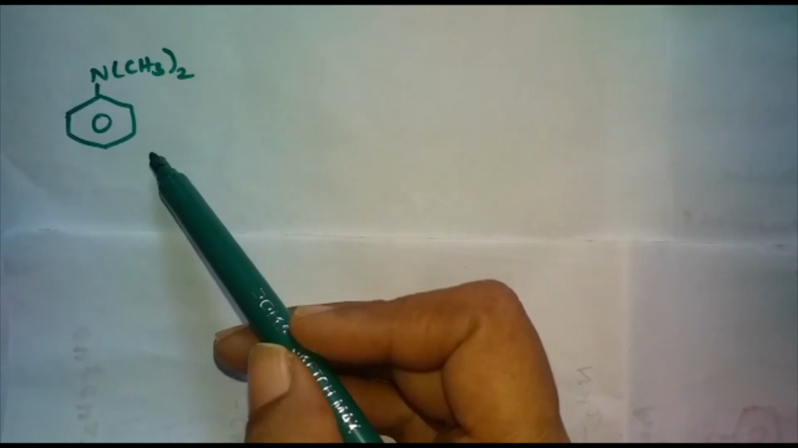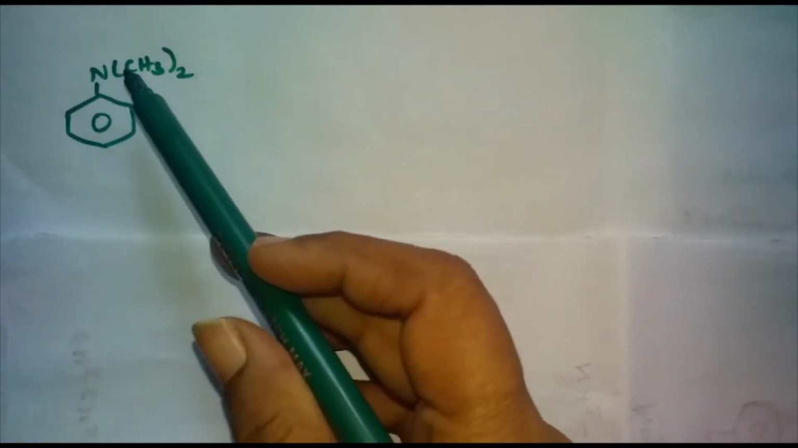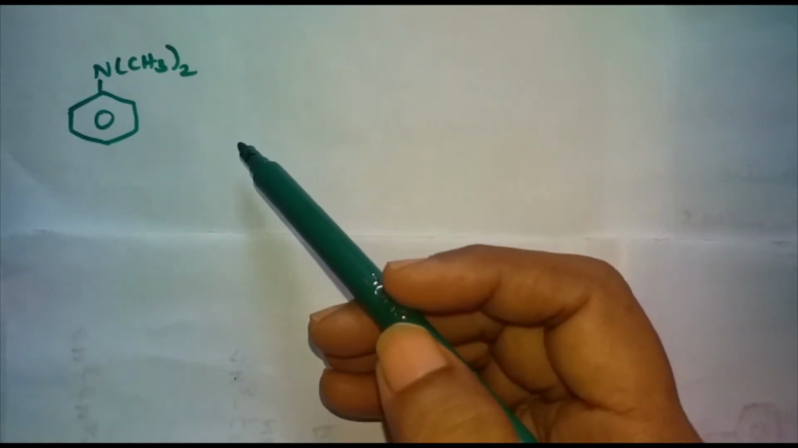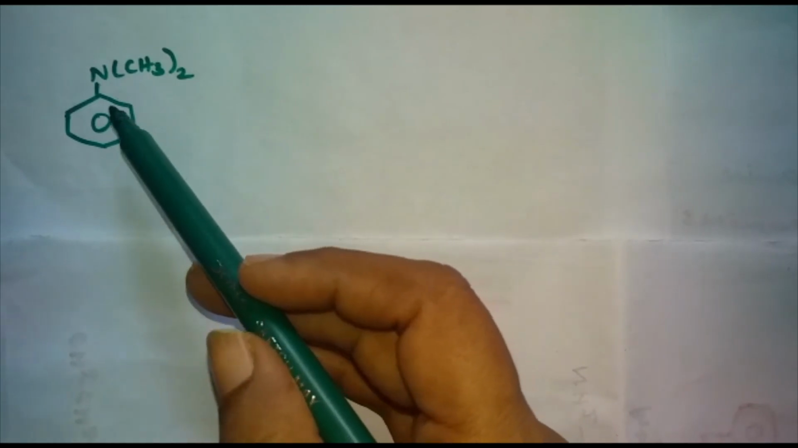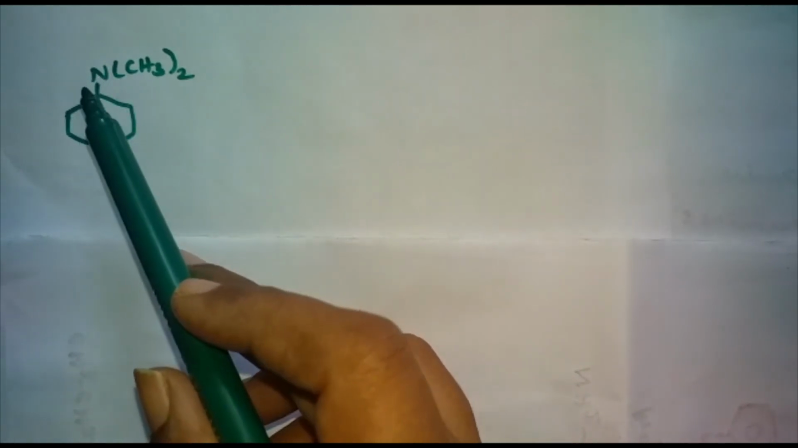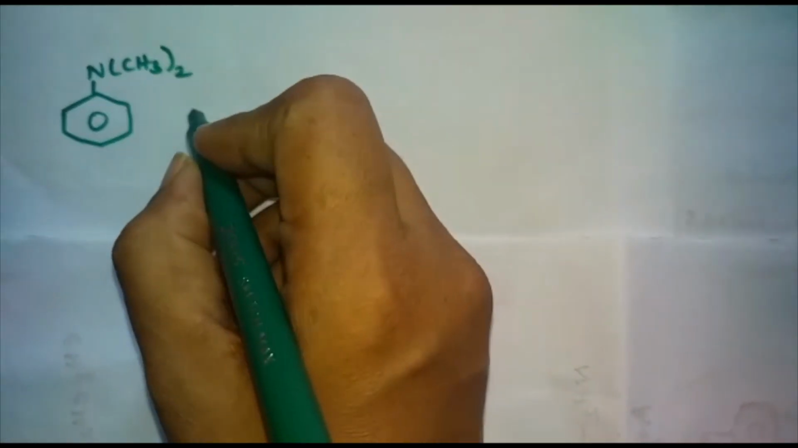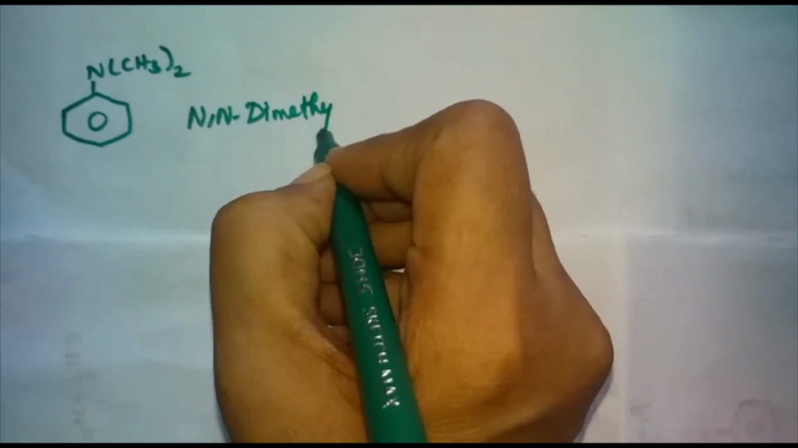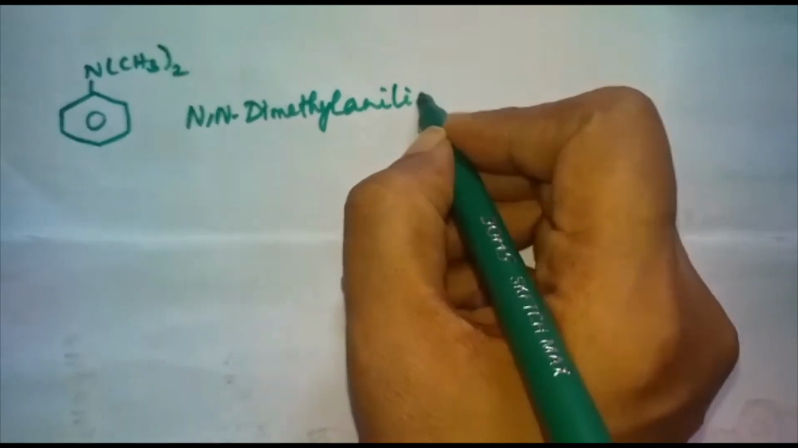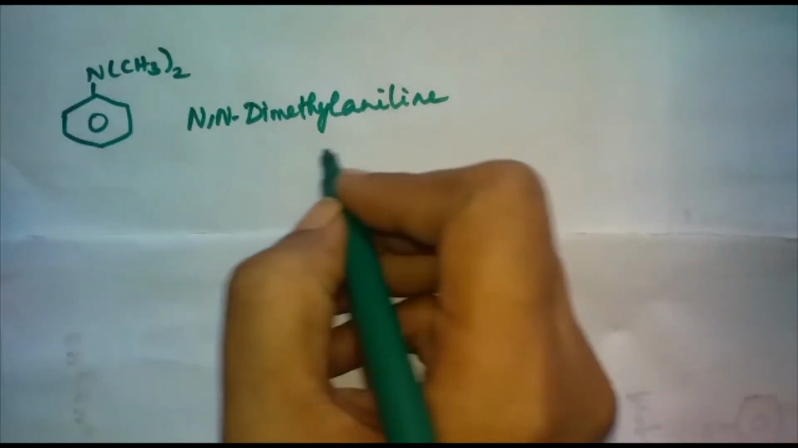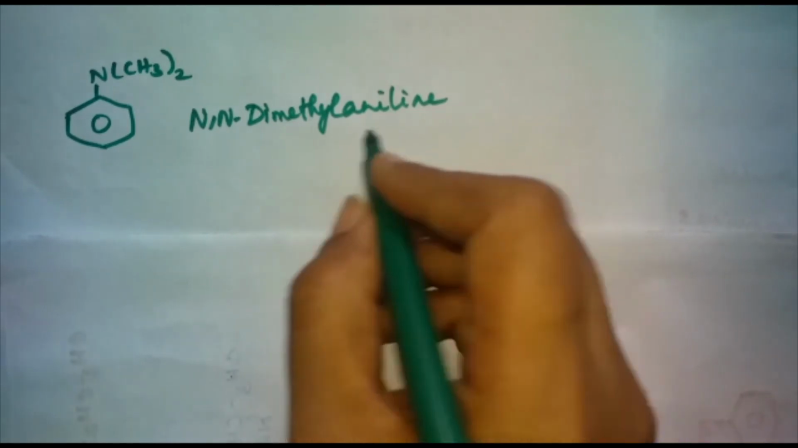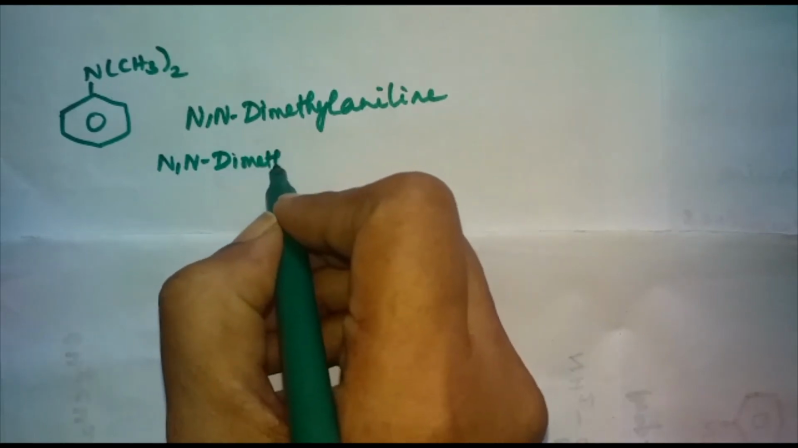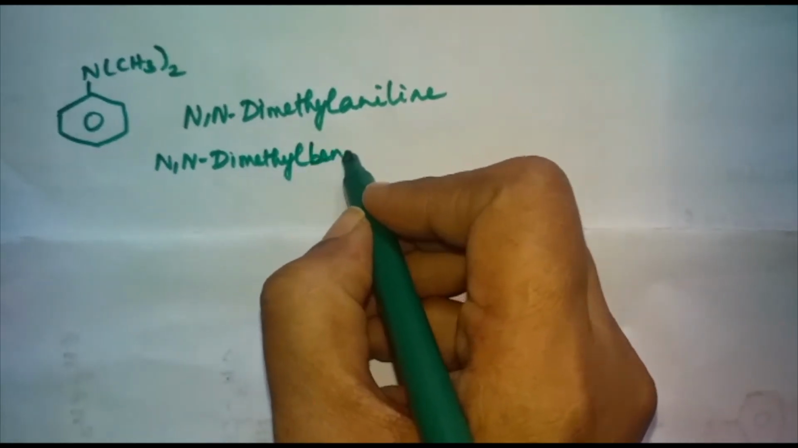What is the IUPAC name of this compound? N,N-dimethyl. 2 methyl groups are there. N,N-dimethyl benzenamine. This is the IUPAC name of this compound. Then what is the common name? N,N-dimethyl aniline. And what is the IUPAC name? Instead of aniline, we can say benzenamine. So N,N-dimethyl benzenamine.